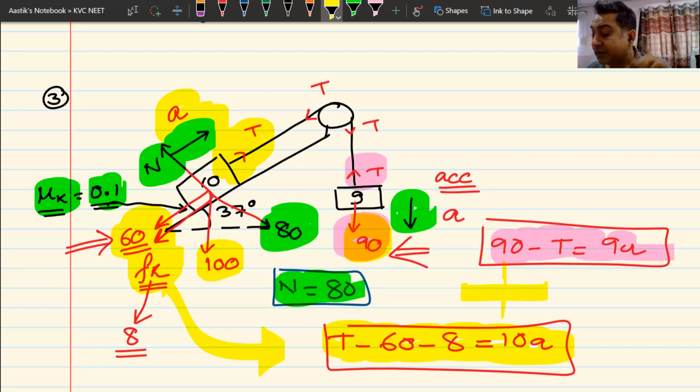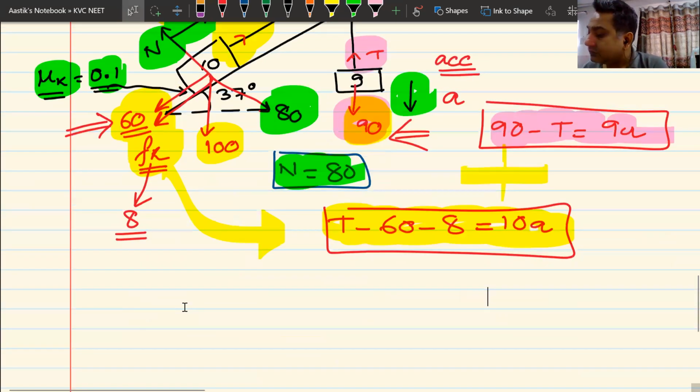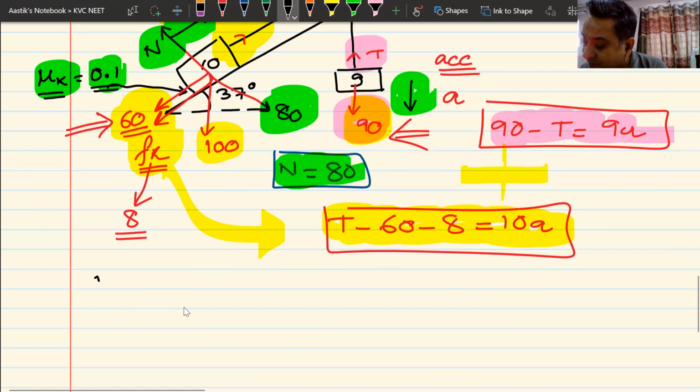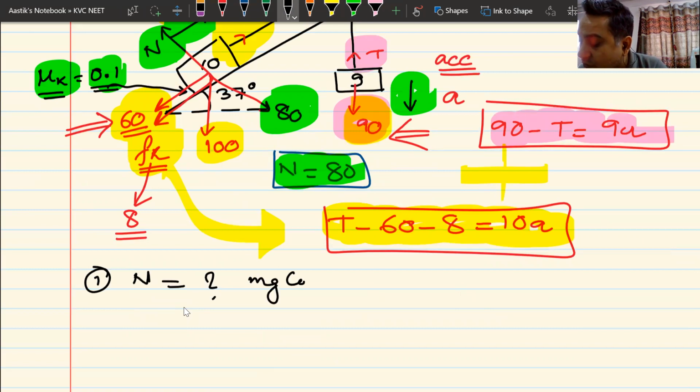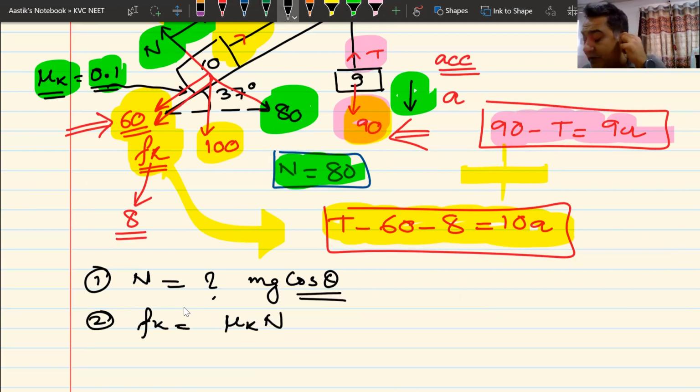For example, the first thing that you must remember in this question is that you should be able to get the value of normal reaction. And normal reaction is always equal to, if there is no other force, mg cos theta. You should be able to calculate it very fast. The second thing is you must be able to calculate the value of mu k. Fk will be equal to mu k multiplied by N.